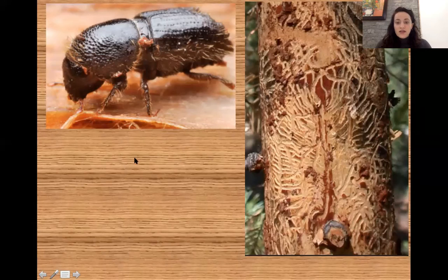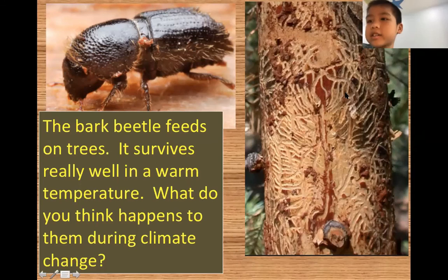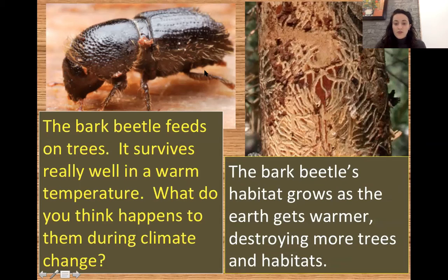This animal has a good effect. It handles climate change well. The bark beetle feeds on trees. It survives really well in warm temperatures. So what do you think happens to them during climate change? Michael? I think it could die, or it can dig into the tree. So those are good guesses. Since it survives really well in warm temperature, its habitat actually grows.